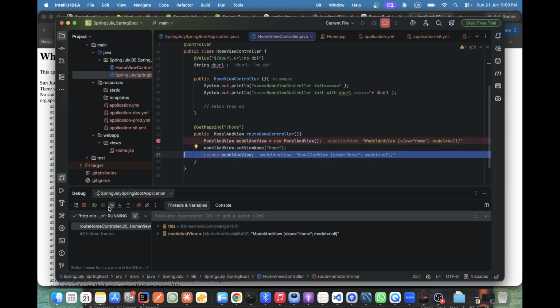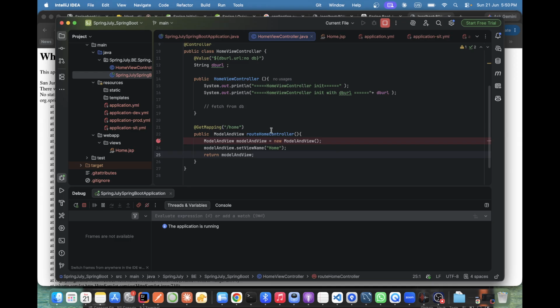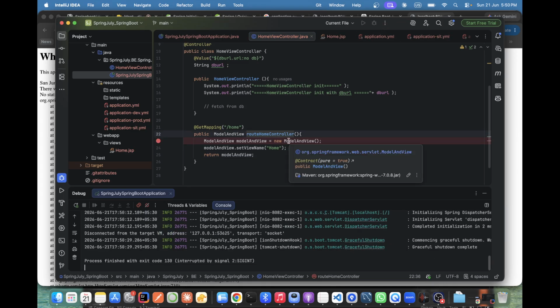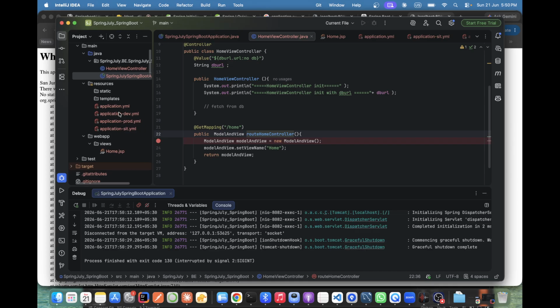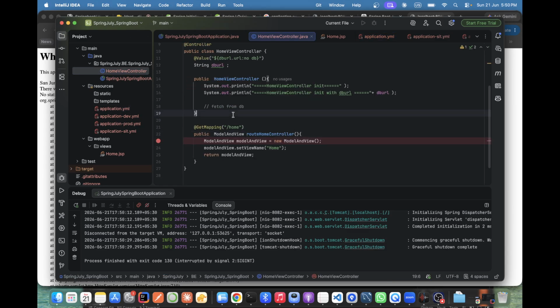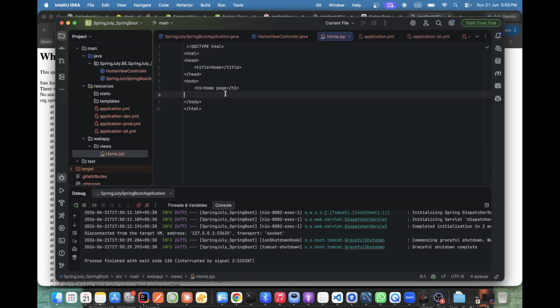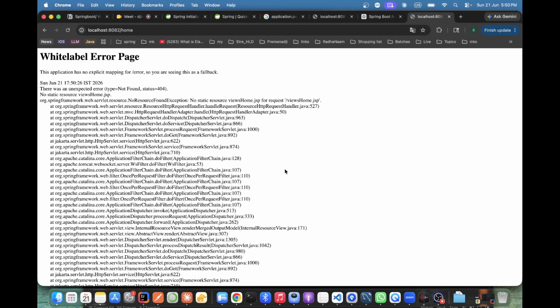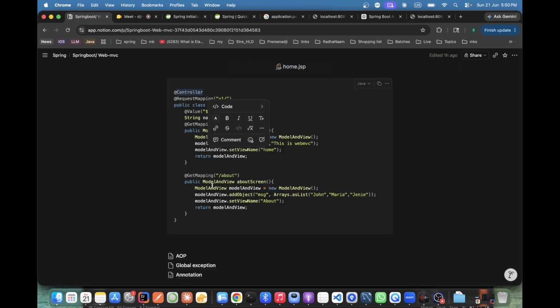Means the request is coming, that is okay. /home, capital Home is okay. So it is not a JSP format, this is HTML format. This is a JSP. The JSP means it does not matter. That is fine. Home views. Oh, got it.